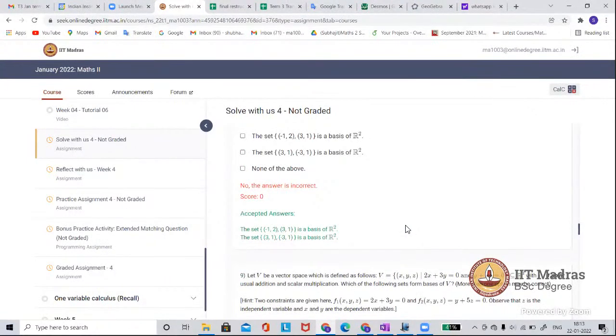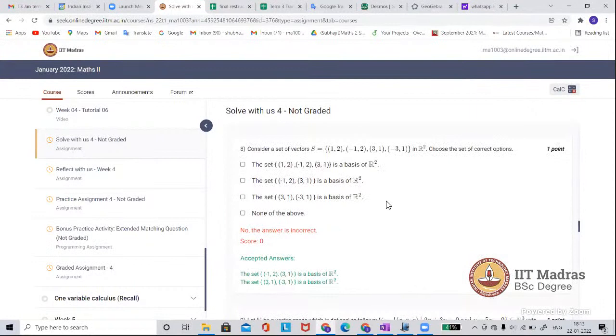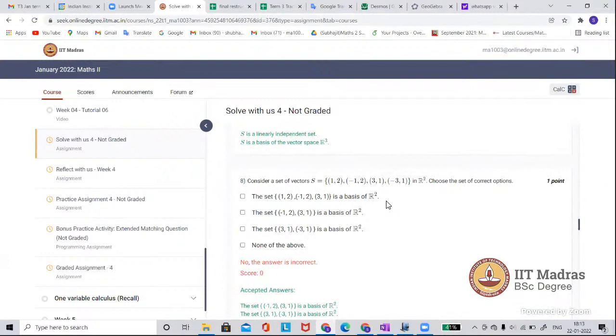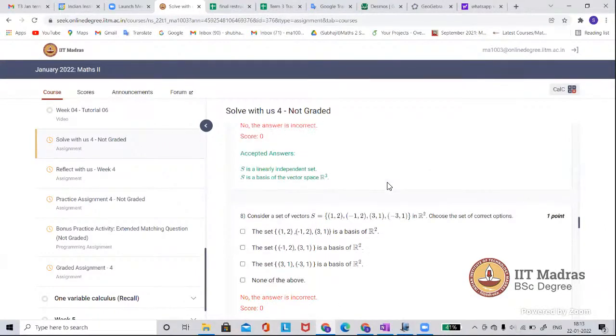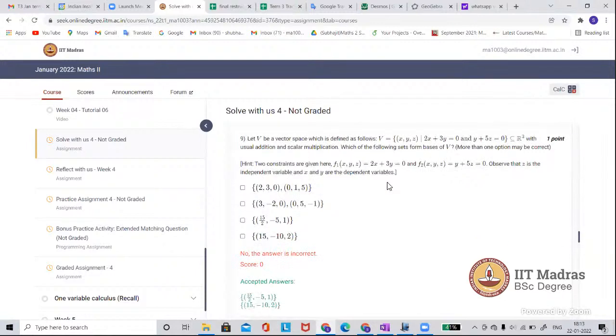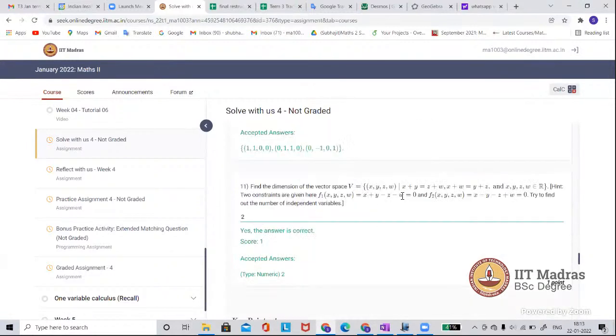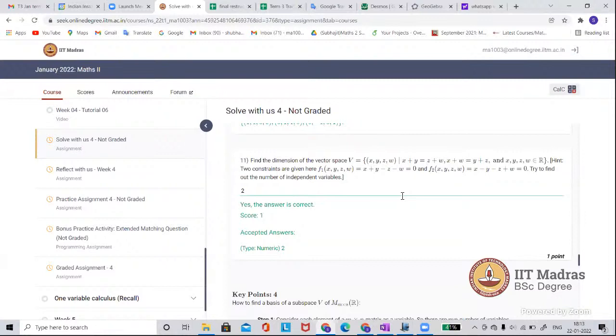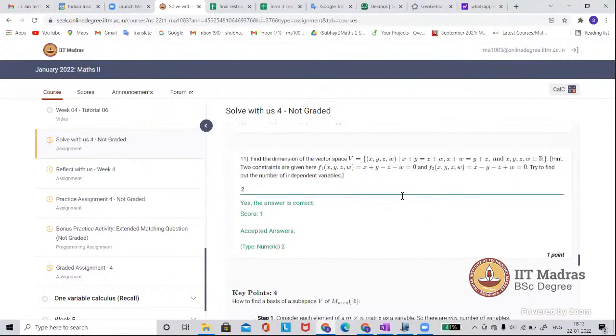If there are 3 independent variables, then the dimension is 3. If you are able to find 3 independent vectors, the dimension is 3. So first we arrange the equations in matrix form, reduce to row echelon form, and then find the independent variables. That is the process.